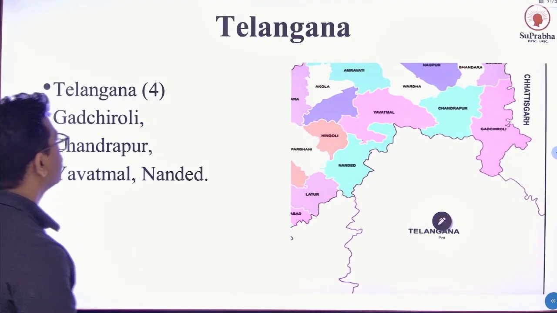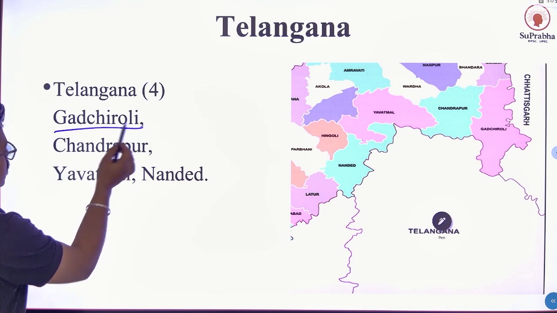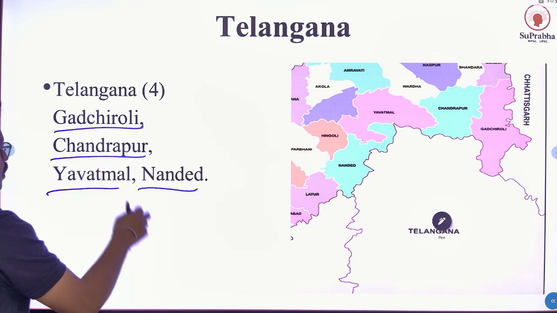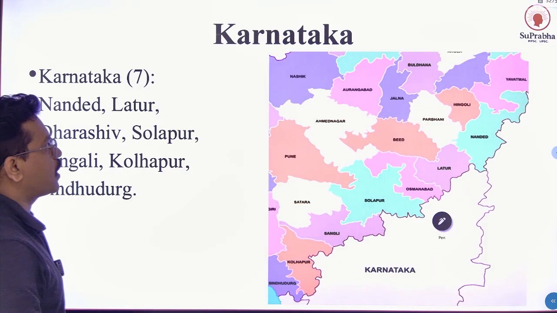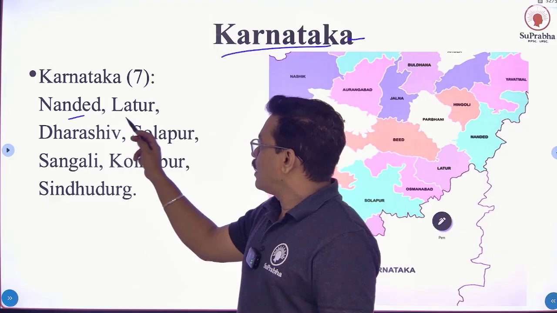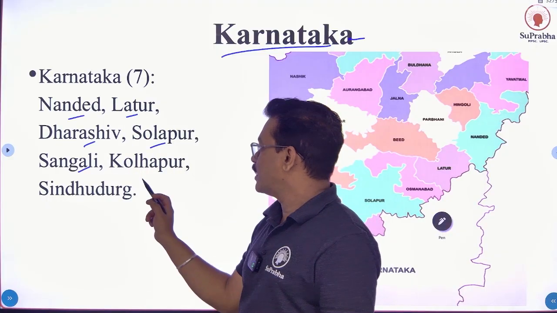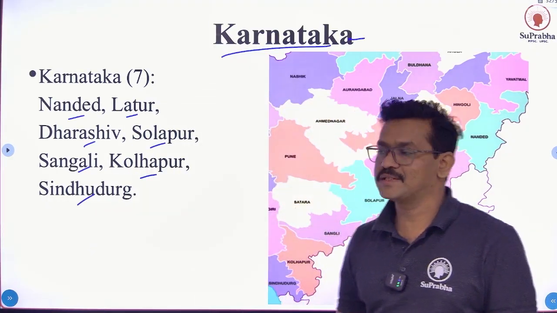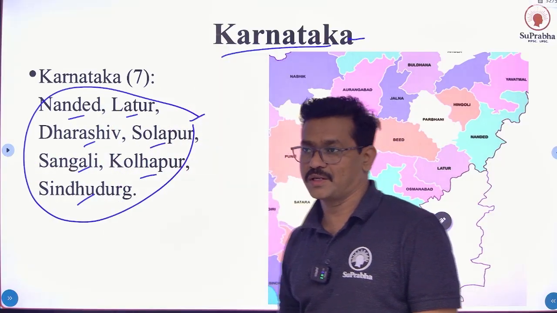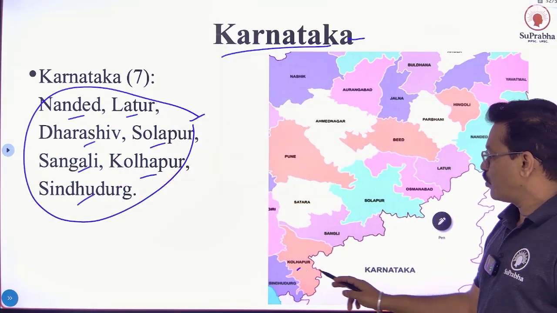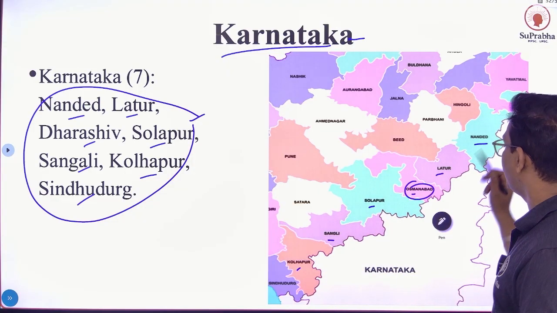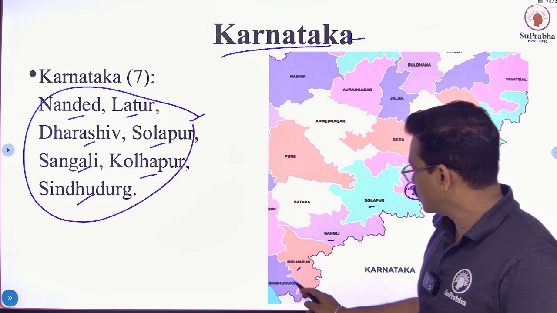Next state is Telangana. Gadchiroli, Chandrapur, Yavatmal and Nanded districts share a border with Telangana state. Next, Karnataka. Nanded, Latur, Dharashiv, Solapur, Sangli, Kolhapur and Sindhudurg. These are seven districts of Maharashtra that share a border with Karnataka state, and you can see here Kolhapur, Sangli, Solapur, Usmanabad or Dharashiv, Latur and Nanded, and Sindhudurg.